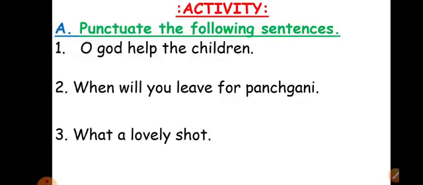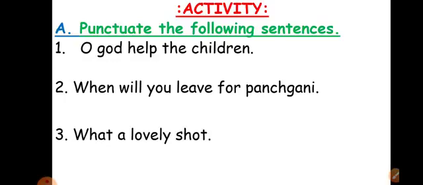First question: punctuate the following sentences. So far we have learned the use of capital letters and different punctuation marks like full stop, question mark, exclamatory sign, then apostrophe sign, commas, inverted commas. So these are all punctuation marks. Now we are going to use all those signs wherever required.